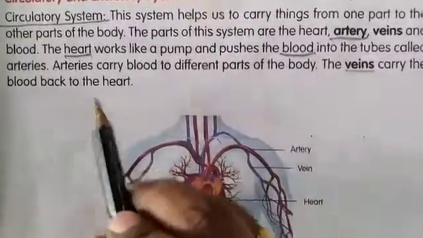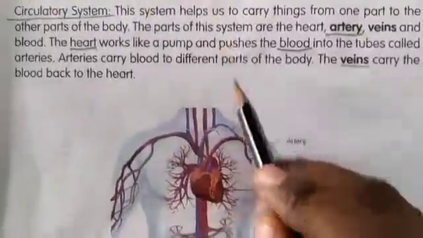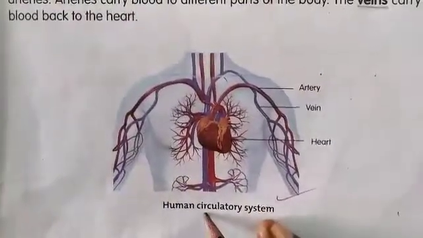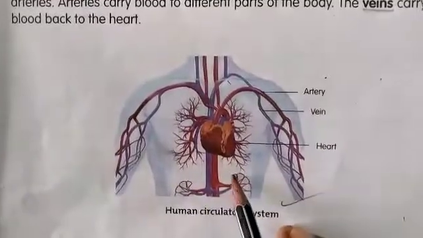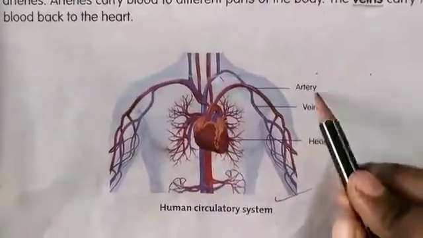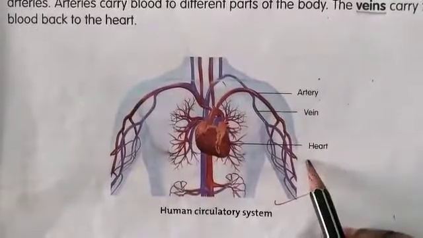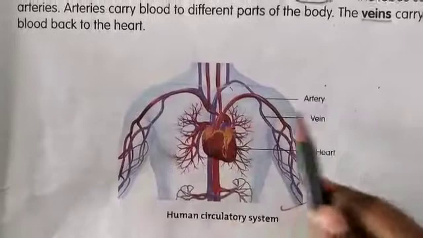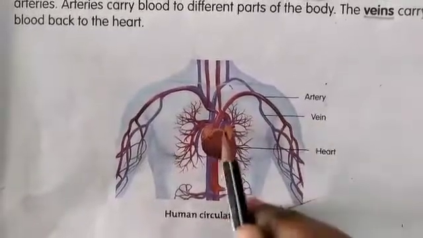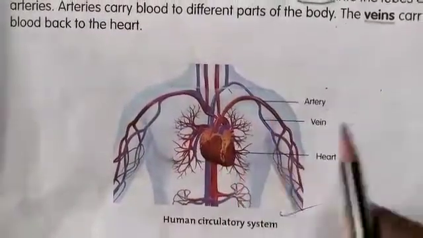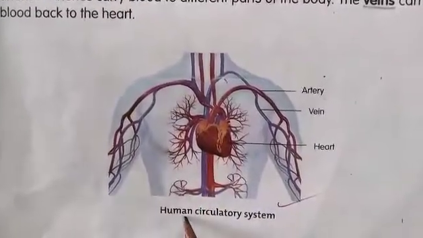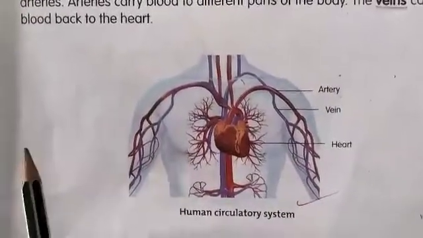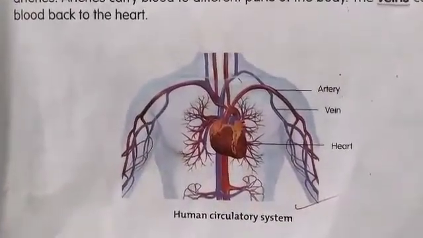After reading the lesson, you are going to draw the figure of the human circulatory system. Try to draw the figures and remember the labeling of each figure. You may get a figure and be asked to label the parts, or be asked to draw the figure and label the parts. So learn the figures, children, the human circulatory system. In this block all the systems are very, very important.